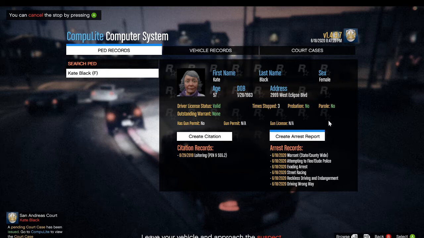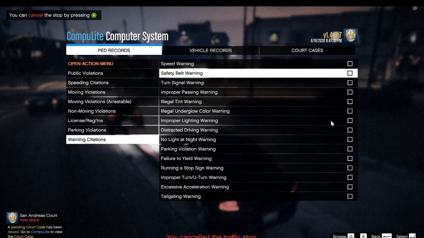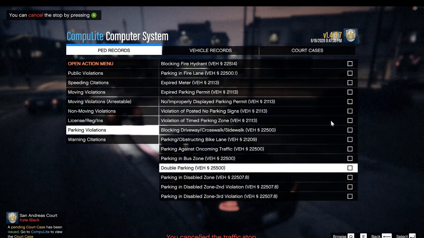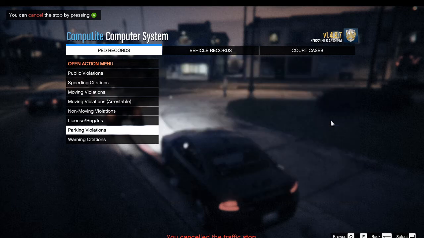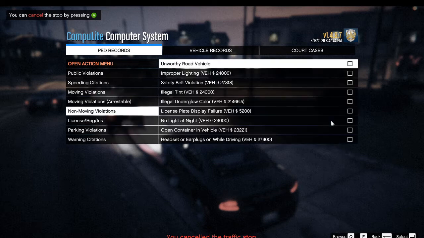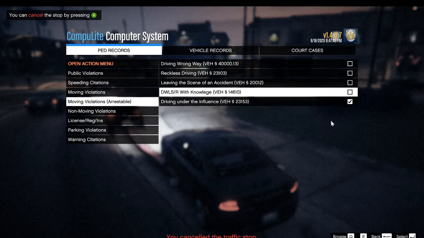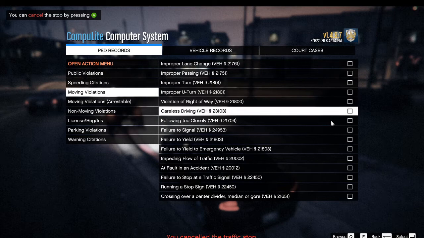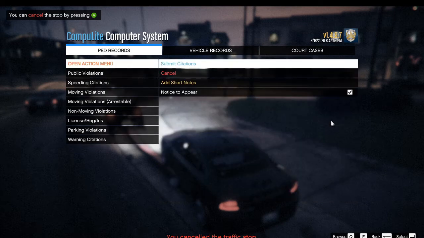And also, if you want to go to create citation, you can give out warnings, seat belts, parking violations, where they get hefty parking violations and fines, license and registration fines. So this is for when you want to give out tickets and stuff like that, guys. This is a great tool to use. I suggest you go ahead and use this. You can just hit them with all sorts of charges.